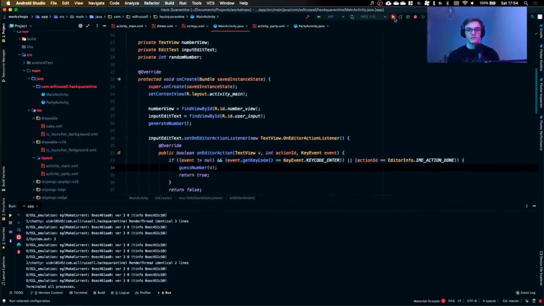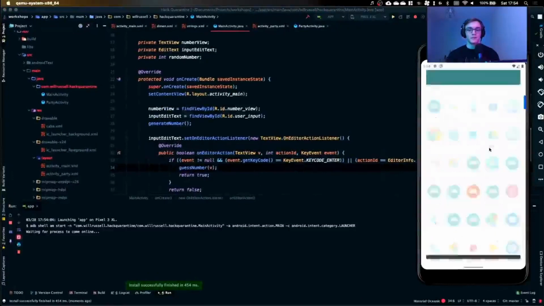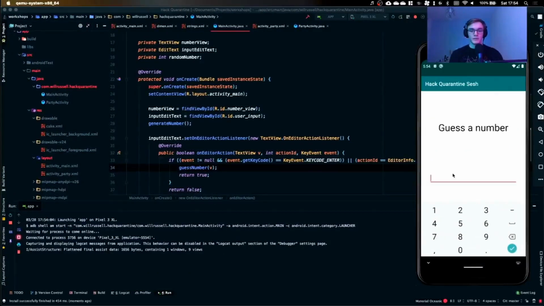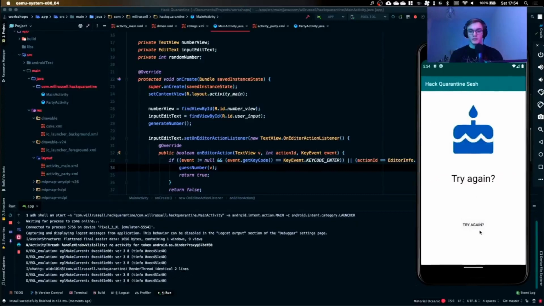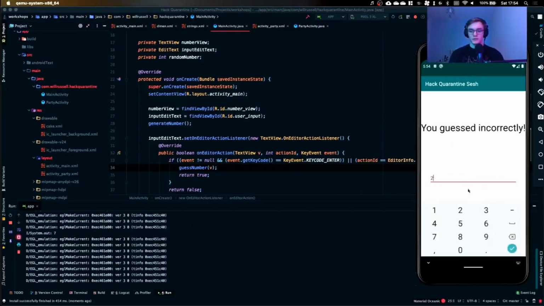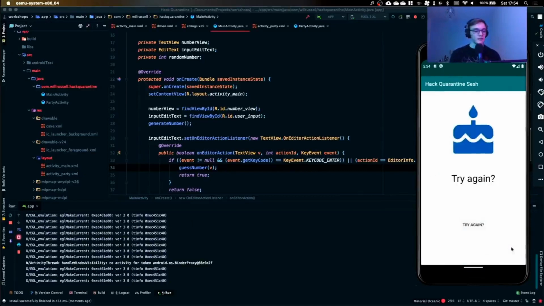If I do that, press run again. Now we wait. So the number we're looking for is... It's not going to tell me, is it? I don't know why. Yeah, the debugging can be a bit unhelpful sometimes. So, I guess correctly. Well, hey, there you go. 7's the number. So if I put 23 in, it'll be like, that's not a number. If I now press, let's pretend I'm using an actual phone and press submit. There you go. Now our keyboard works, and that's just a little bit more user-friendly and more convenient for the user.